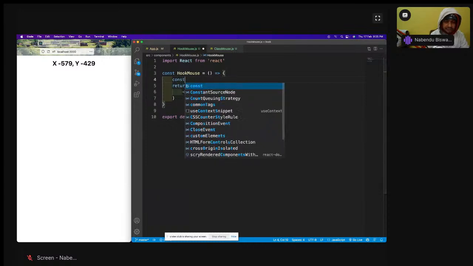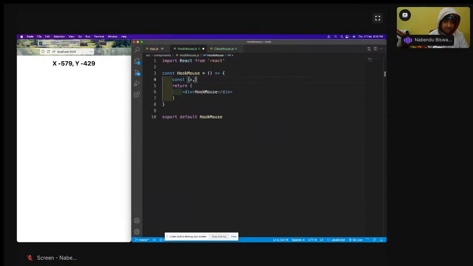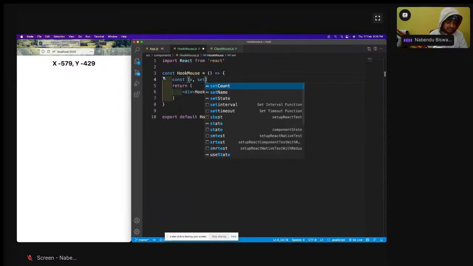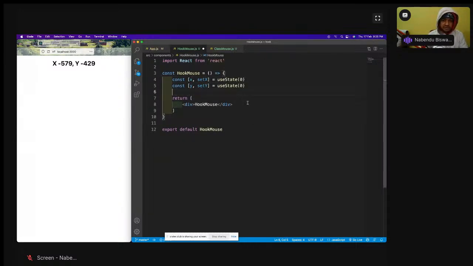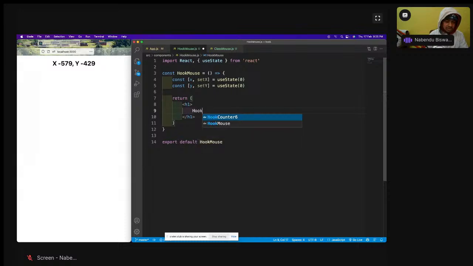So we will have two state variables, const x, setX to useState of 0, and const y, setY likewise. Then we are going to import it also. useState is imported, and then here an h1, and hooks x is like only x and y is like only y.